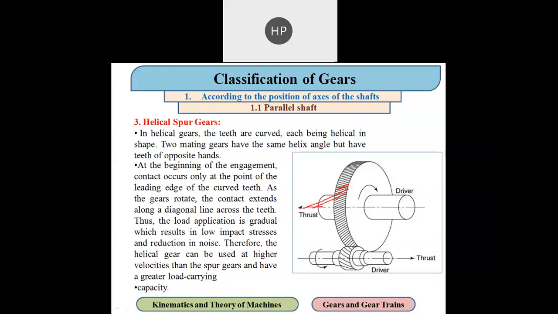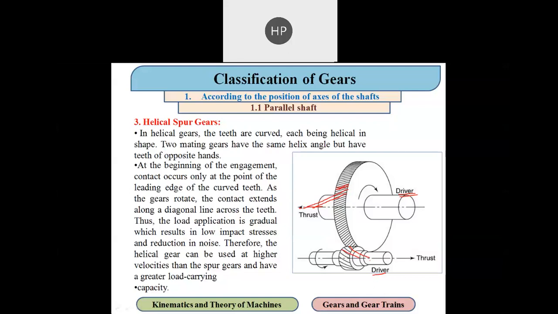Suppose this is the driver shaft, then on the other driven shaft, the teeth have an opposite angle with respect to that of the driver gear. You can see this driven gear has an angle in this direction like this, while the driver has a given angle in the opposite direction. So this one is the helical spur gear.